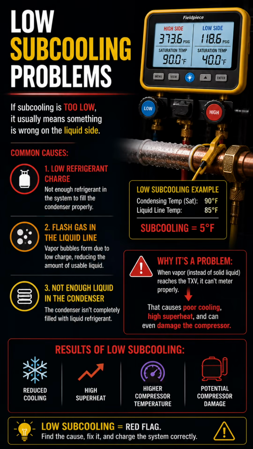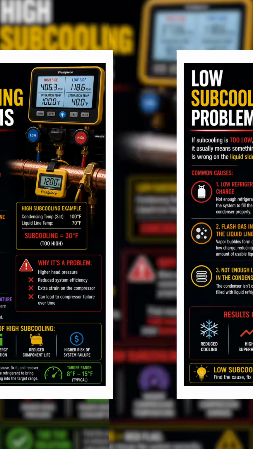If subcooling is too low, that usually means low refrigerant charge, flash gas in the liquid line, or not enough liquid inside the condenser, and when vapor reaches the TXV instead of liquid, cooling performance drops fast.